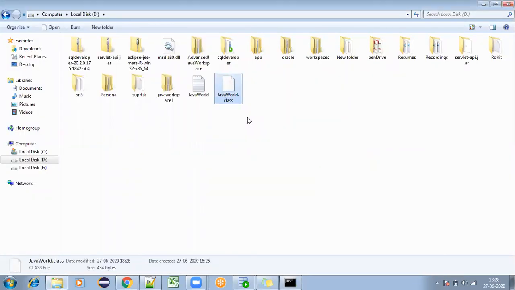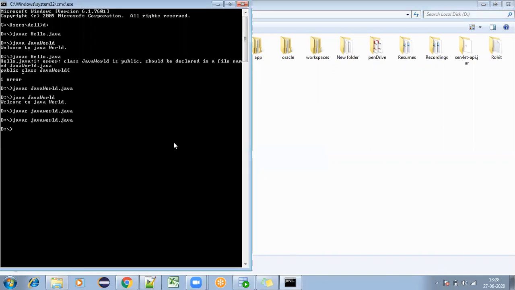Java is case sensitive, right? But while compiling there is no problem. You can give javac JavaWorld.java like this, and it will work.